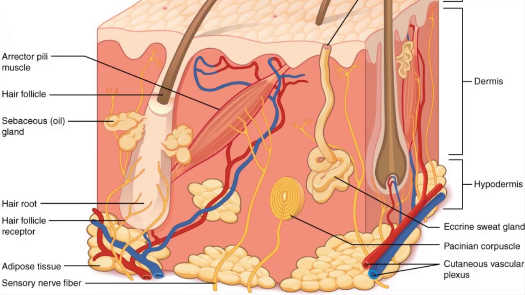So this ends my lecture about the layers of the skin, particularly the second layer, which is the dermis, and the third layer, which is the hypodermis, and some of the skin disorders caused by too much exposure to sunlight.